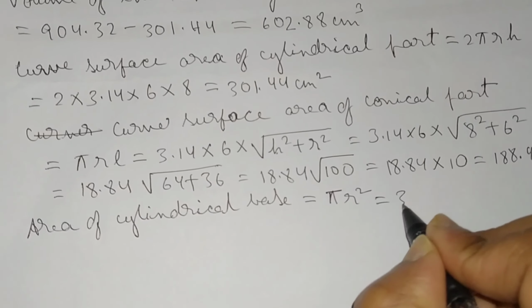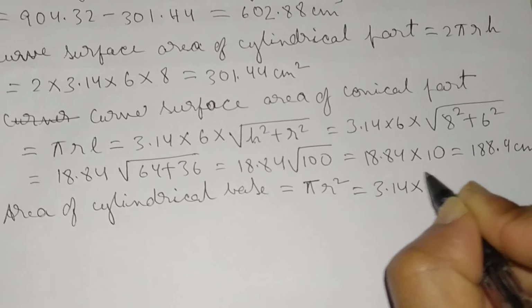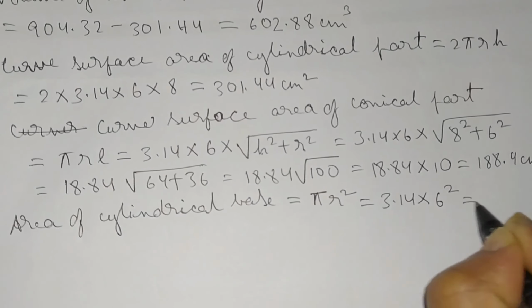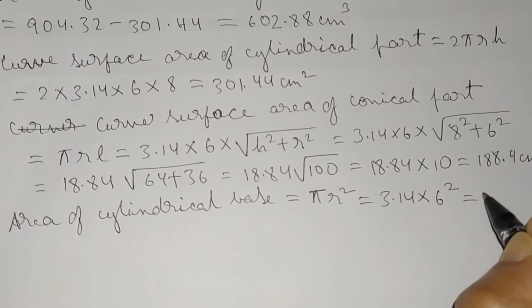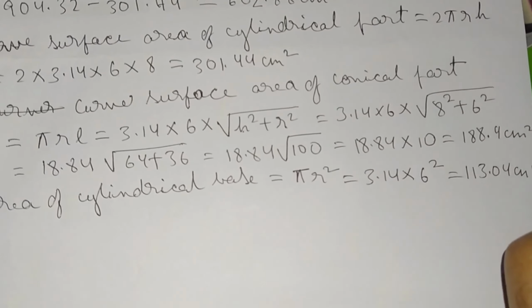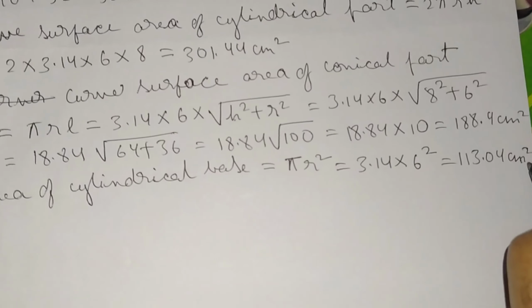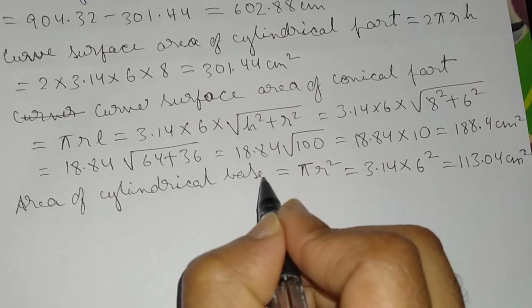So this is equal to 3.14 into radius 6 squared. That is 6 square into 3.14, which gives 113.04 centimeter square. Yes, area of cylindrical base.